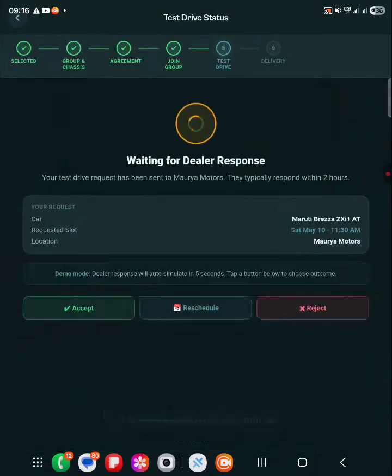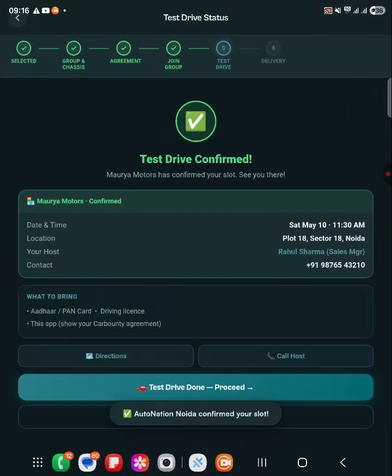This request will go to the dealer. He will either accept it, reject it, or reschedule it. But in this case, I am just making sure that yeah, the test drive has been confirmed. All the details of what things need to be there with the buyer at the time of the test drive